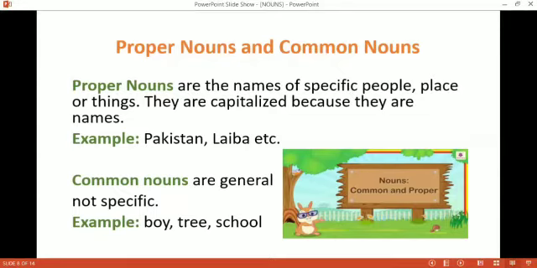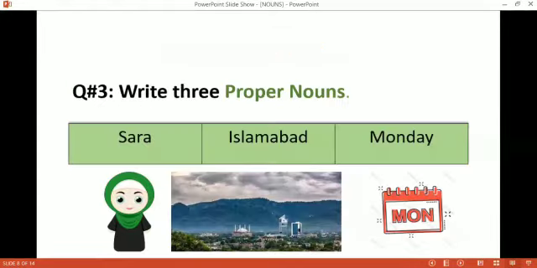Tree, all the trees are common noun. Schools, all the schools are common noun, but when we write the name of the school, we write the name of the school with capital letter. But when we write only school in the sentence, I'm going to school, in the sentence you will write school with small s. Okay, moving to next page.